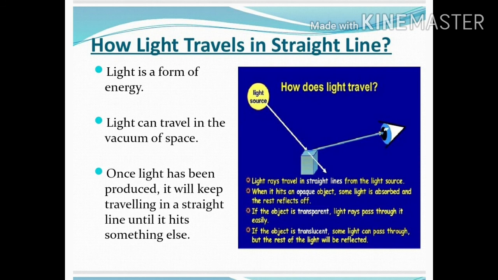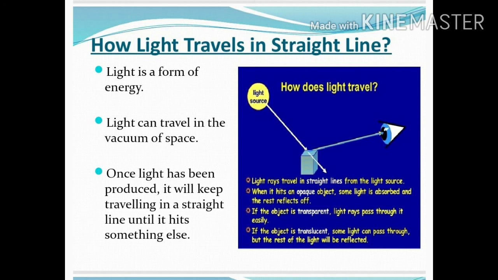How light travels in a straight line. Children, as we know, light is a form of energy. Light can travel in the vacuum of space. Once light has been produced, it will keep traveling in a straight line until it hits something else. It means light rays travel in straight lines from the light source.